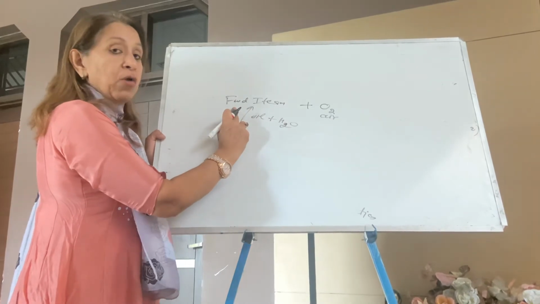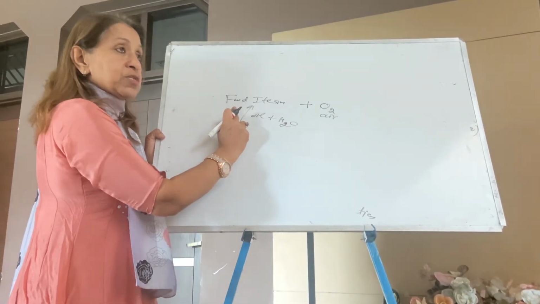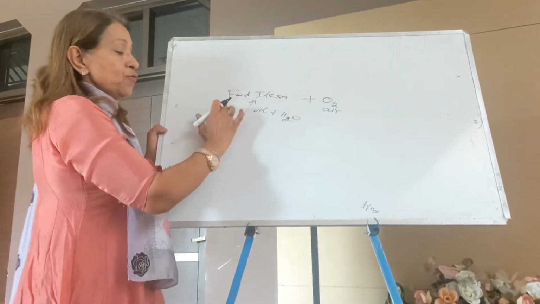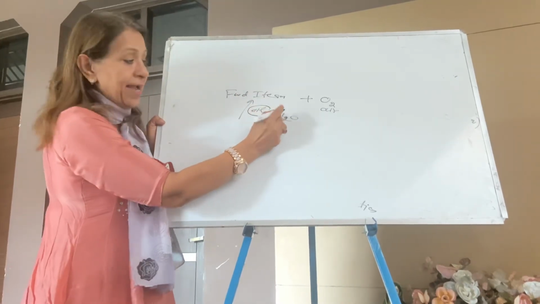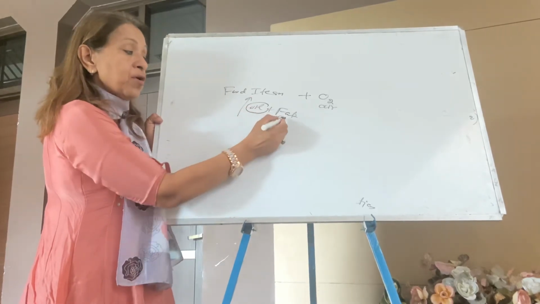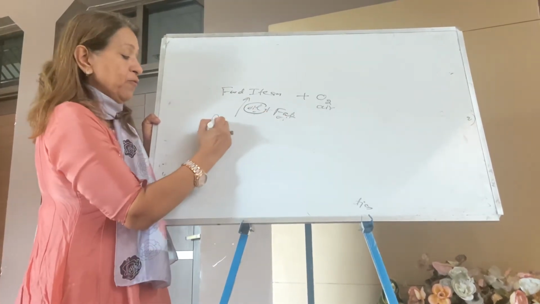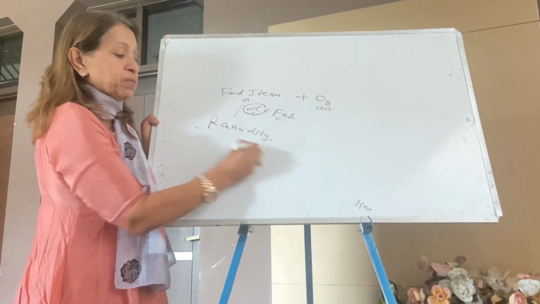A foul smell starts coming out, and the color changes as well. This is called rancidity of the food items. The food items which have the presence of oil and fat become rancid. Rancidity of the food takes place.